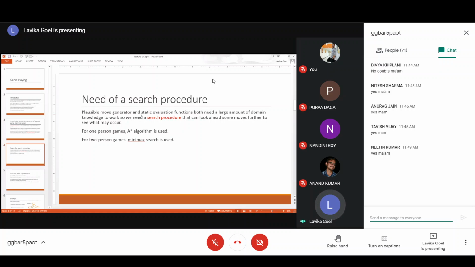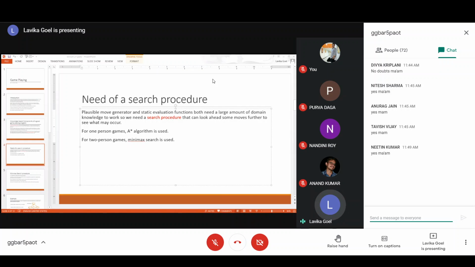So what we do is we augment them with a search procedure which can actually have some more benefit. That search procedure is basically called the minimax searching algorithm. It has one important advantage. That advantage is that this algorithm can look ahead some moves further to see what may occur. And accordingly, it will decide what next move I should choose.